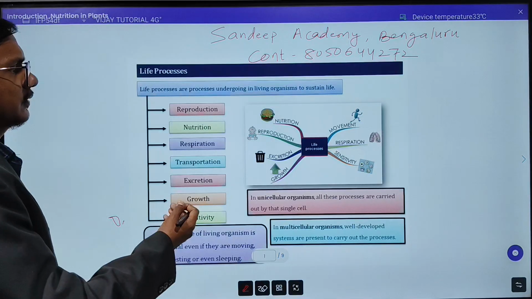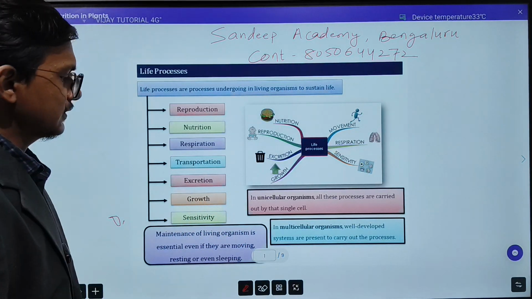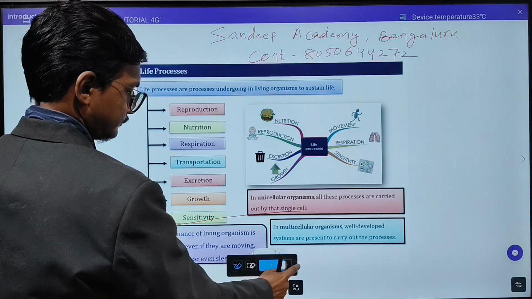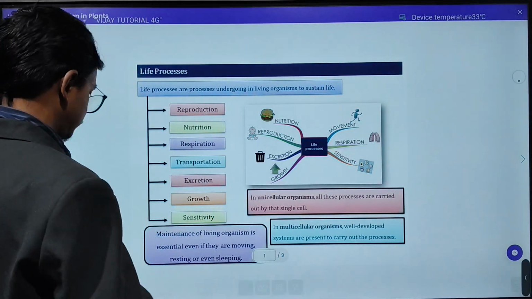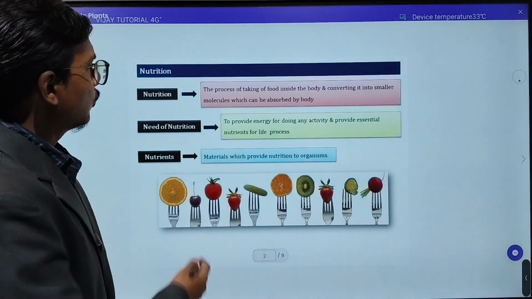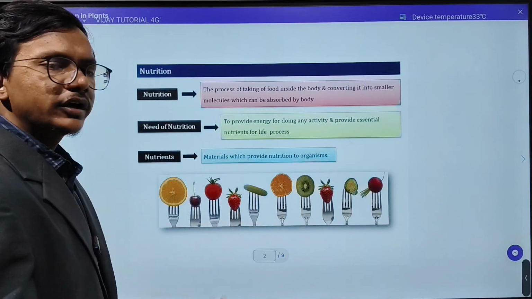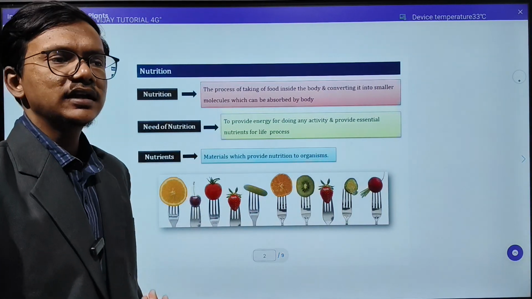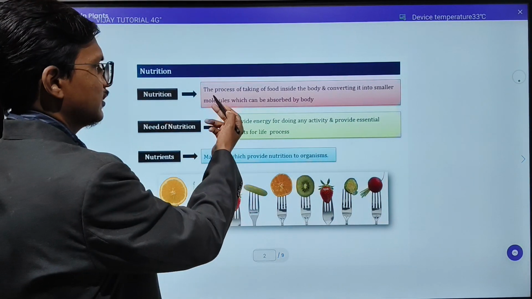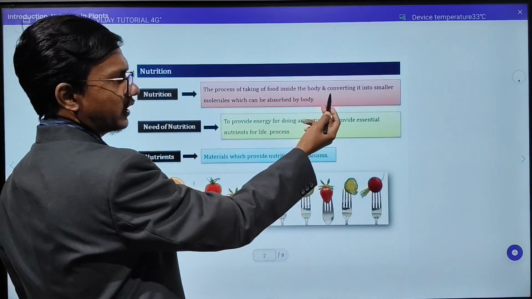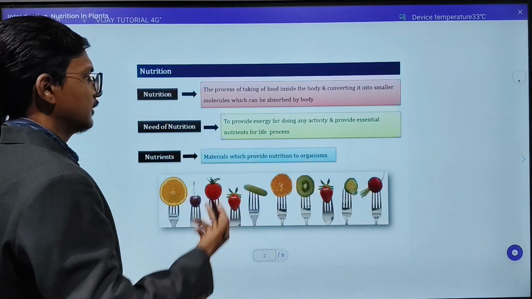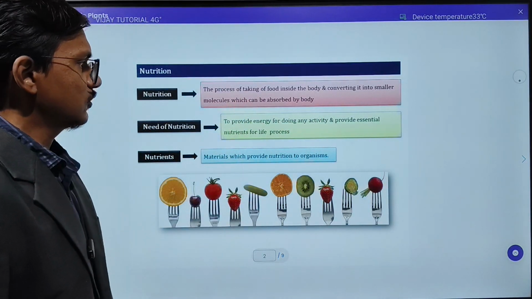So, this is the basic brief introduction about the life process. Now, next is what do you mean by nutrition? So, whatever the food that we are taking in for our development, for our growth, that is the basic meaning of nutrition. The process of taking food inside the body and converting it into smaller molecules which can be absorbed by the body. So, this is the definition of nutrition.